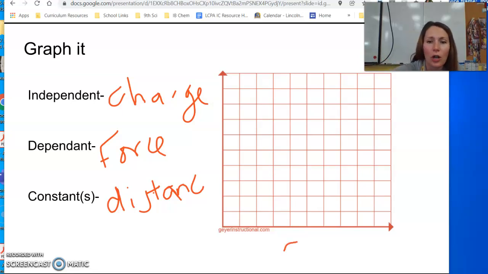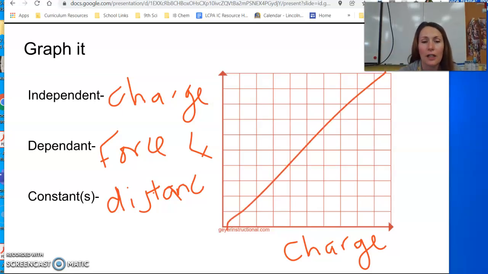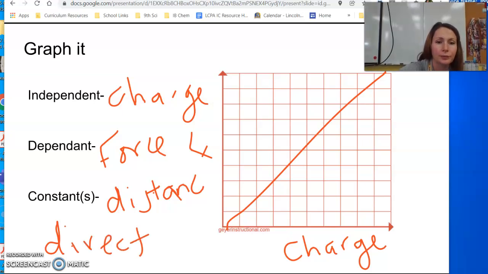So in this case, charge, again being my independent variable, is going to be on my x-axis, while force is going to be on my y-axis. As charge increases, force increases, and that is going to be a direct relationship between those two variables.